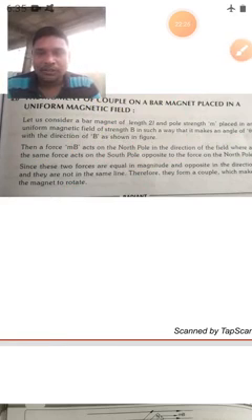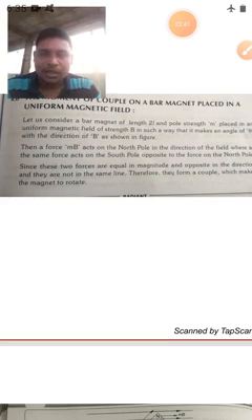m is the pole strength of the bar magnet and 2L is the length of the bar magnet. Then the magnetic moment is m into 2L. A bar magnet is placed in a uniform magnetic field B. Uniform magnetic field means all the magnetic lines of force are of the same magnitude and in the same direction.